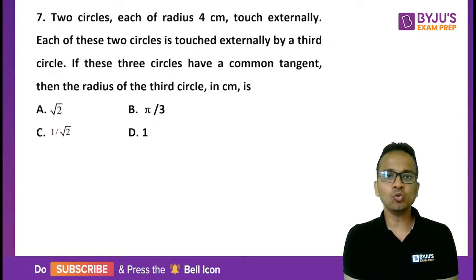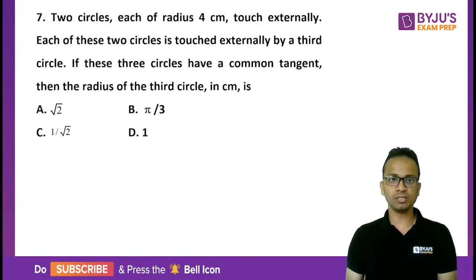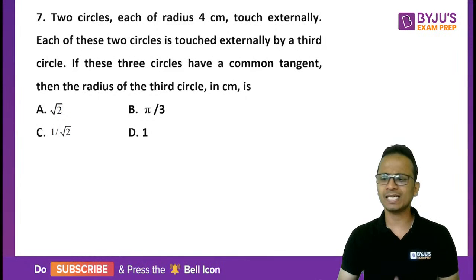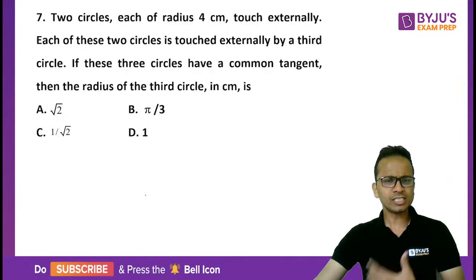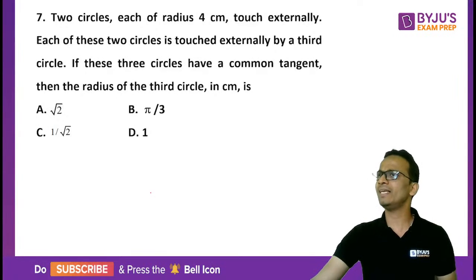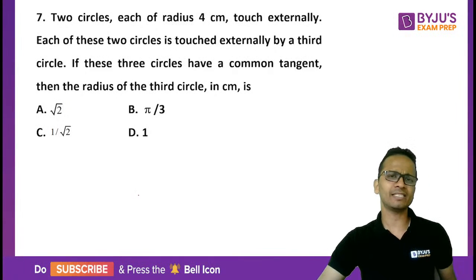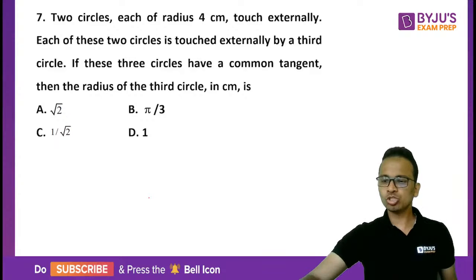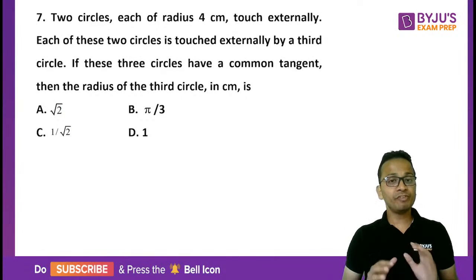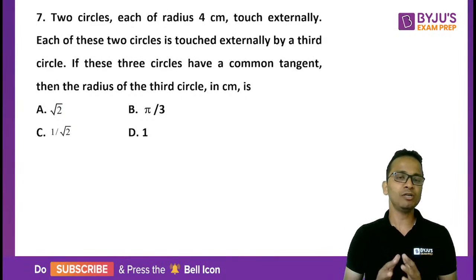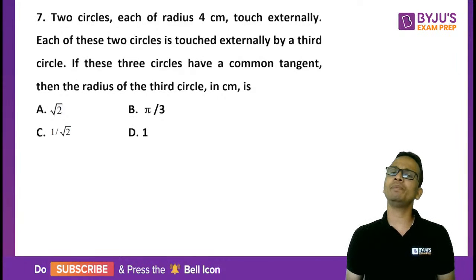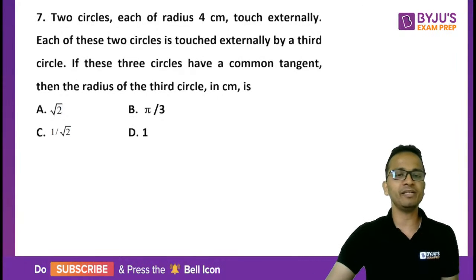Now the question says that two circles, each of radius 4 centimeter, are touching each other externally. So let's start drawing this figure and understand how the figure will be made. In most of the questions of geometry, the figure is the most important thing. If you are able to draw the figure correctly, then you will be able to solve the question. There will not be any problem.